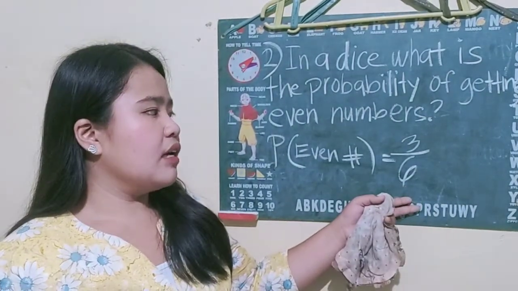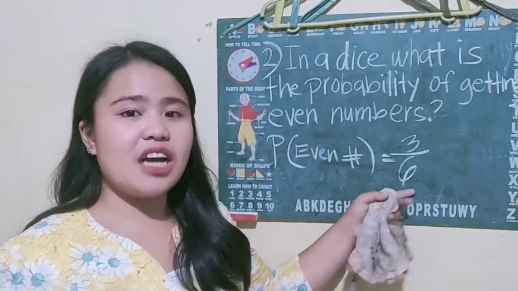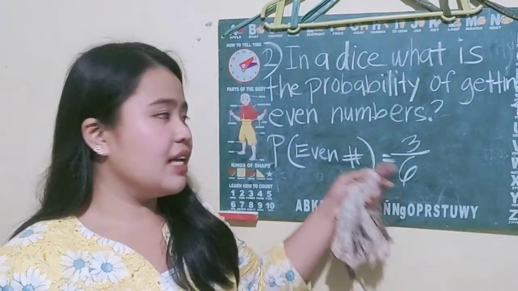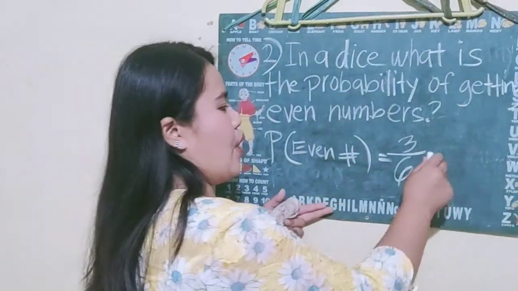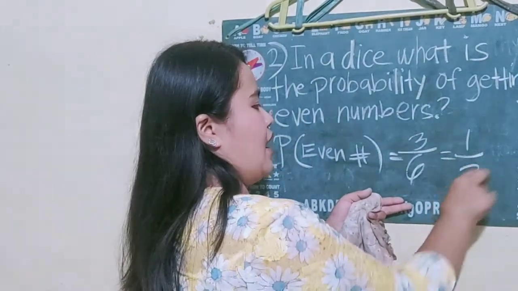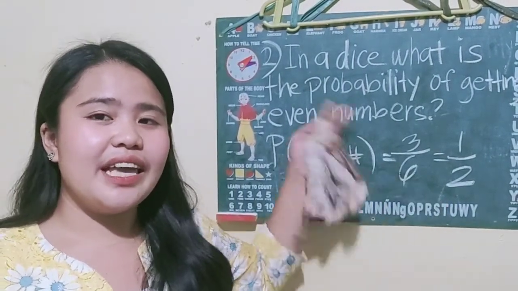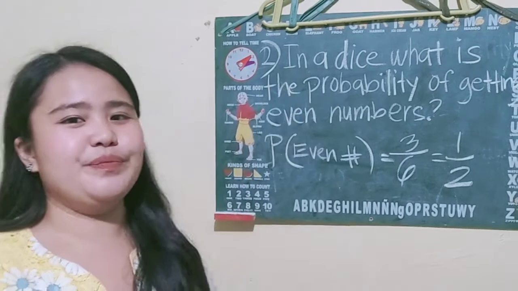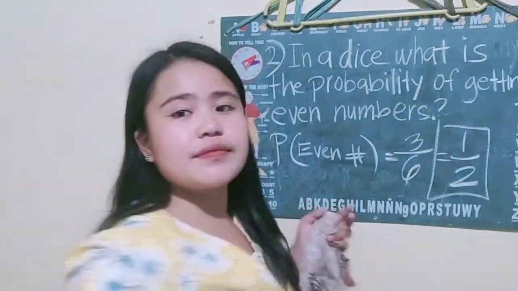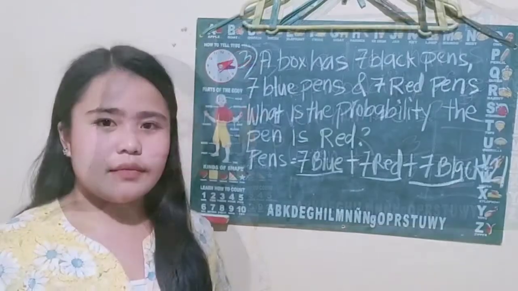So is it our final answer? No, this is not our final answer because we can simplify 3 over 6. So our final answer will be 1/2. So 1/2 is our final answer in our second example. So we will move on to our next example.